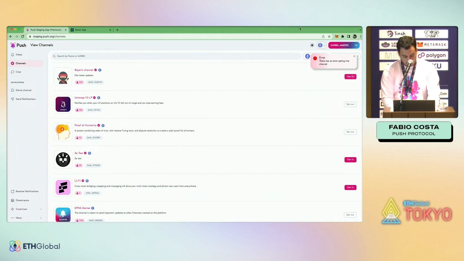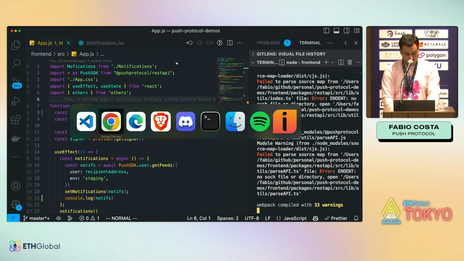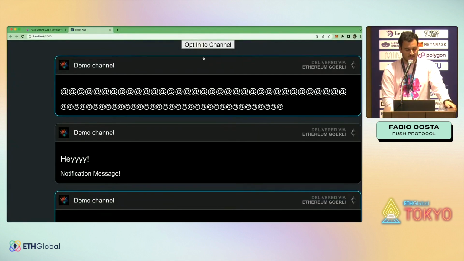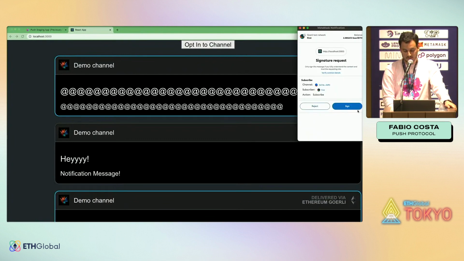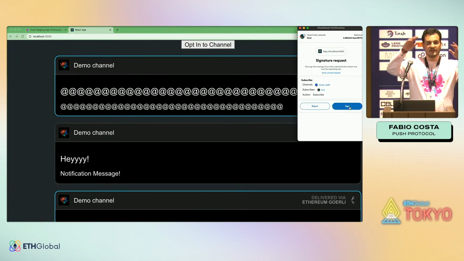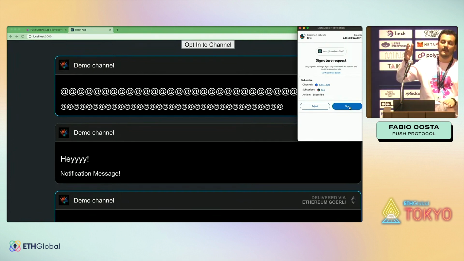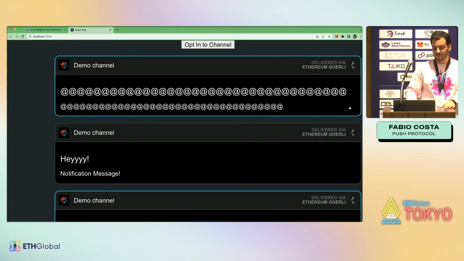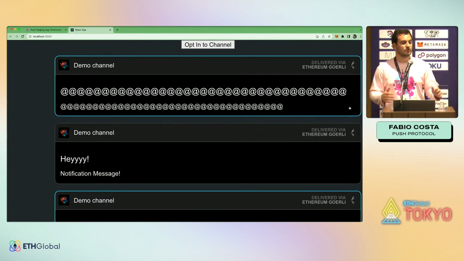Or you can use our SDK to create a simple button. Then when you click, you can opt in on your dApp itself. So let's say a user is filling a form on your dApp, and then they say, hey, do you want to get notifications about this on your own dApp? Then you can display this opt-in button here. When the user signs in, the user clicks, signs a message. Under the hood, it's push protocol, but the user doesn't need to know that push protocol exists.